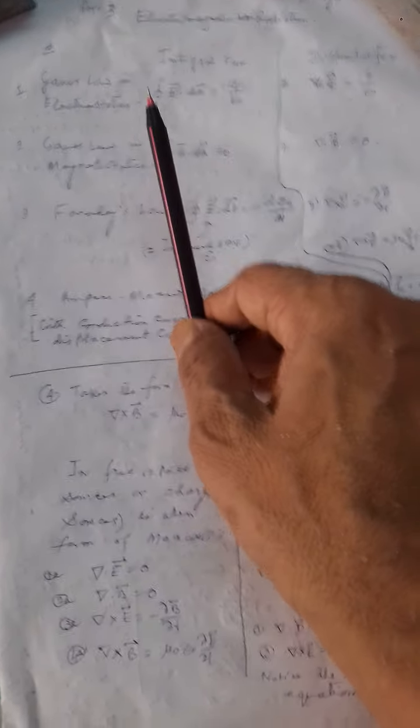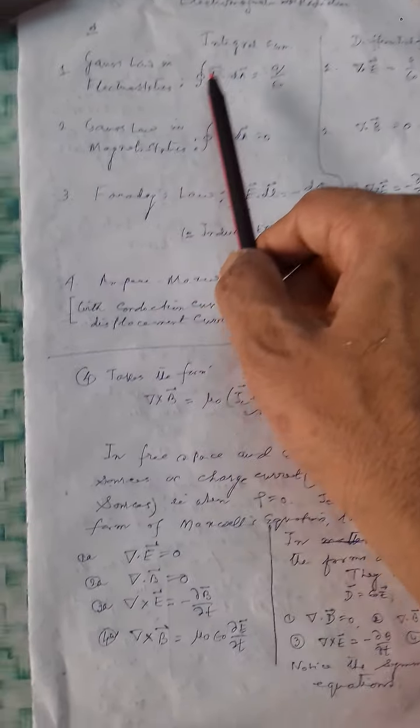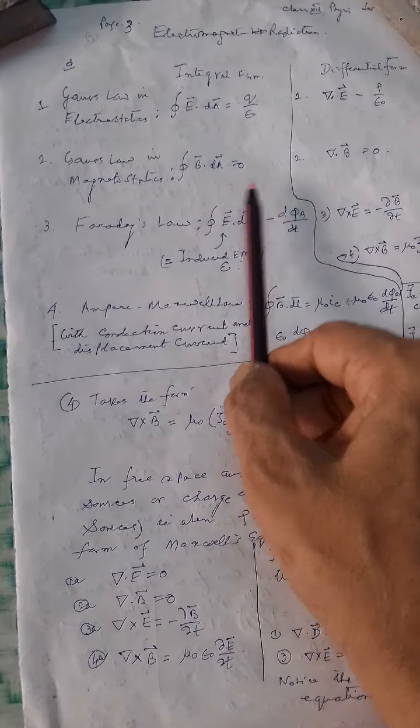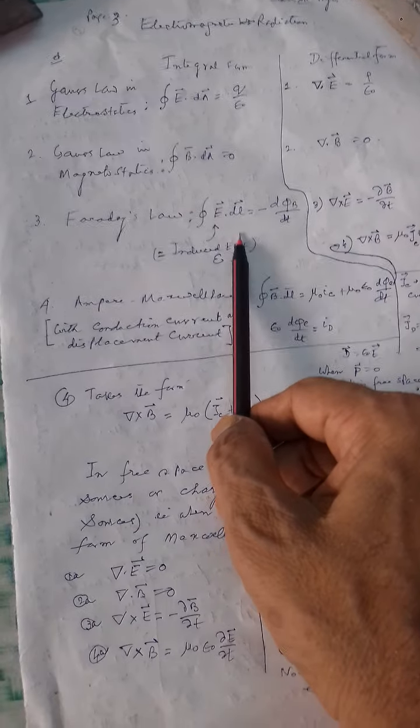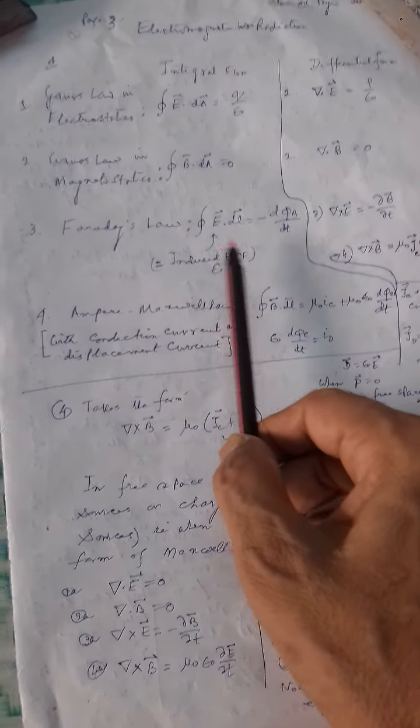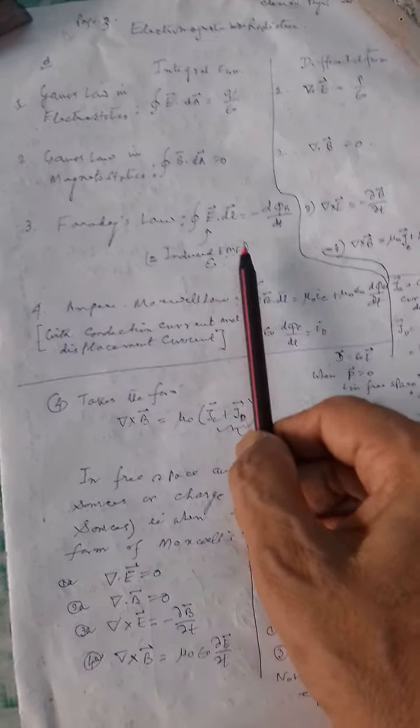The first law you see here is Gauss's law, integral E dot dA is equal to Q by epsilon 0. Second is Gauss's law in magnetostatics, integral B dot dA is equal to 0. Third is Faraday's law, integral E dot dl is equal to minus d phi by dt. Integral E dot dl is the induced EMF.